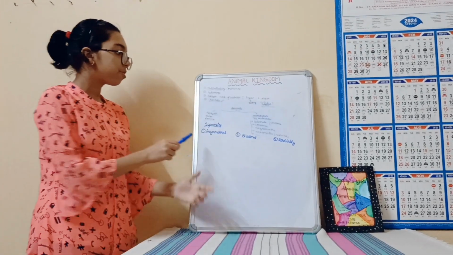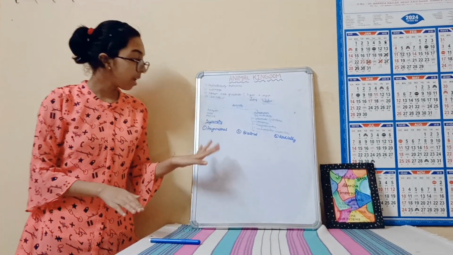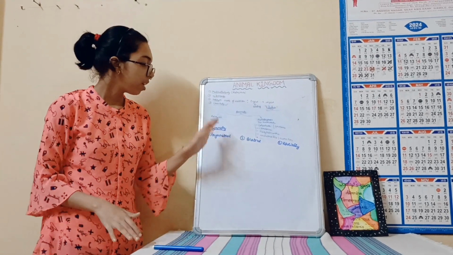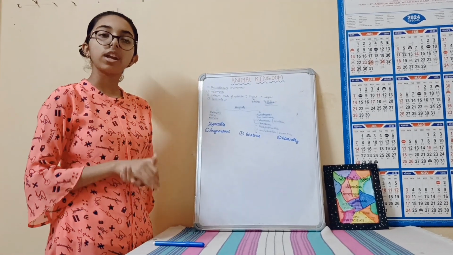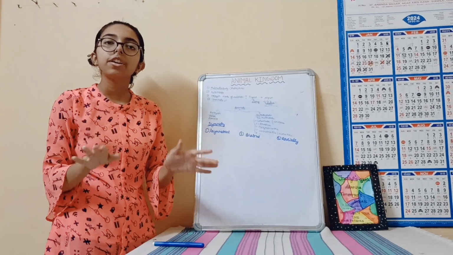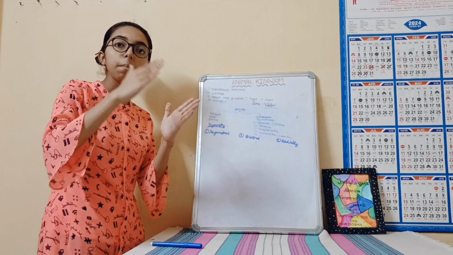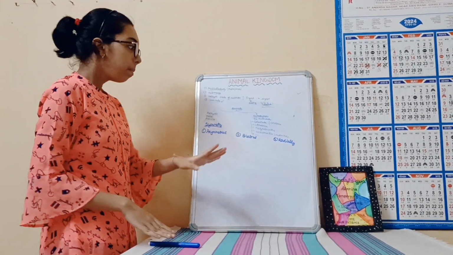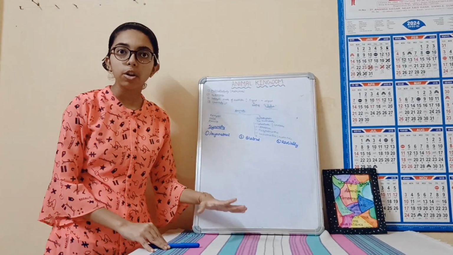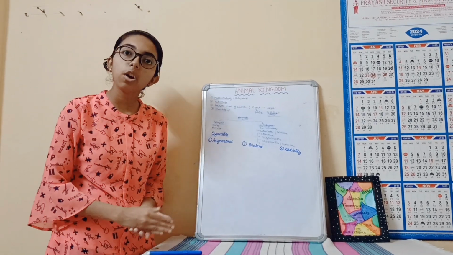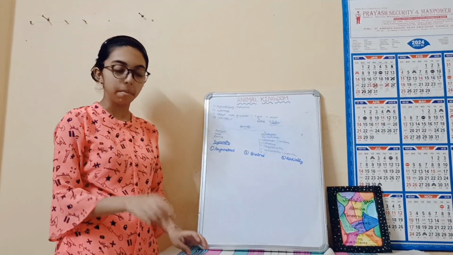So first is asymmetrical. A means not. So asymmetrical means the organism cannot be divided into two equal parts by putting a plane in any direction.